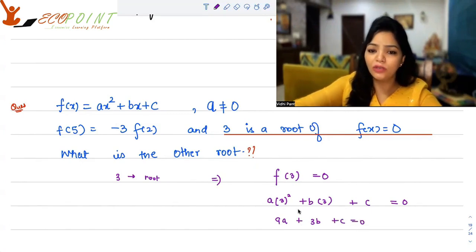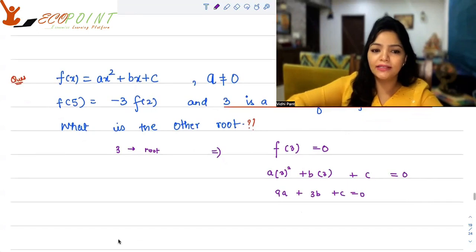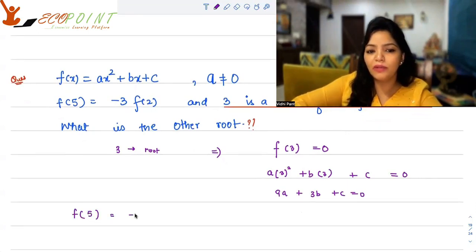I have additional knowledge in this question, and that is f of 5 is equal to minus 3 times f of 2. f of 5 means wherever you have x, just put 5. So you will have 25a plus 5b plus c is equal to minus 3 times f of 2, which means wherever you have x, put 2.